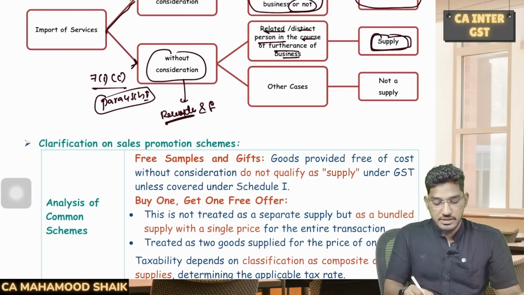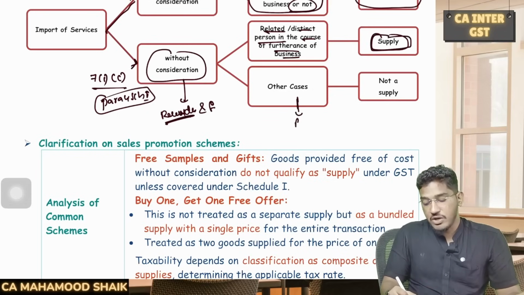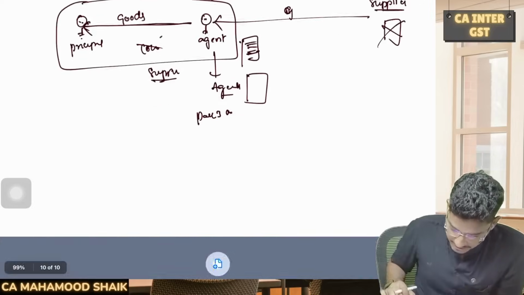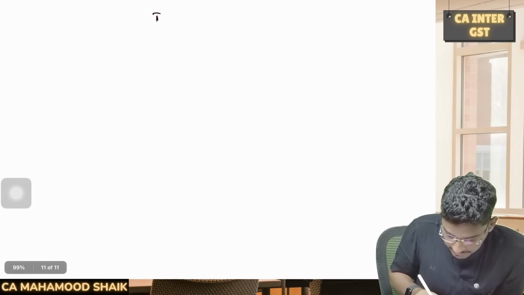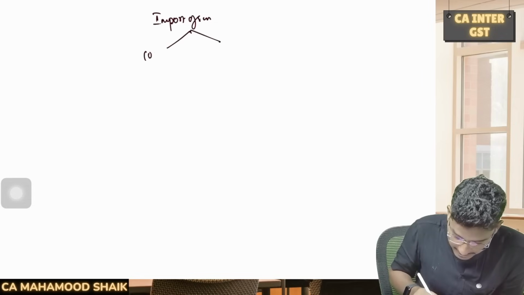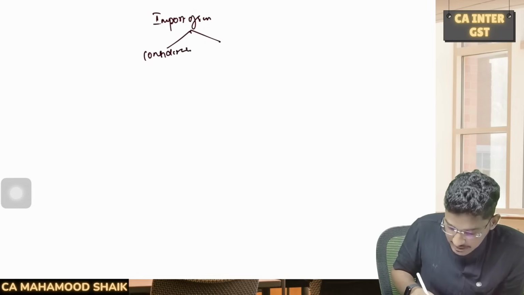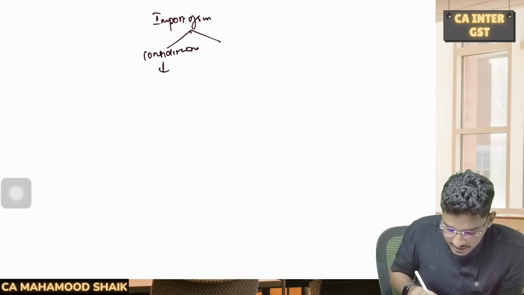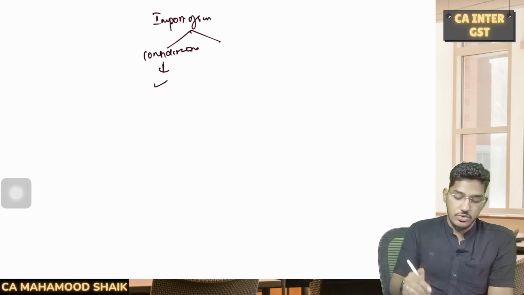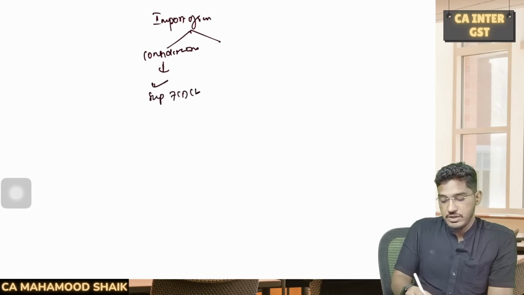However, if you are importing the services without any consideration, either you are not receiving it from a related person or it is not in the course or furtherance of the business, then it will not be deemed as supply. Able to understand? So what you need to check is, if any question has been given talking about import of services, first we need to check, is it for a consideration? If it is for consideration, always supply. No need to check anything further. Whether in the course or furtherance of the business or not, no need to check it. Always it will be deemed as supply as per section 7 subsection 1 clause B.